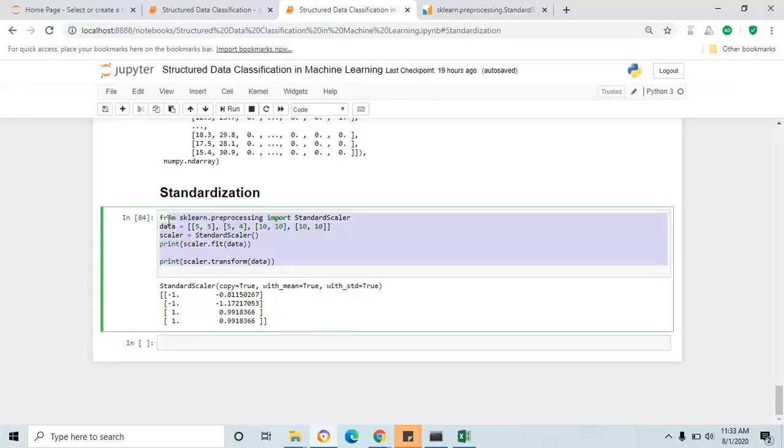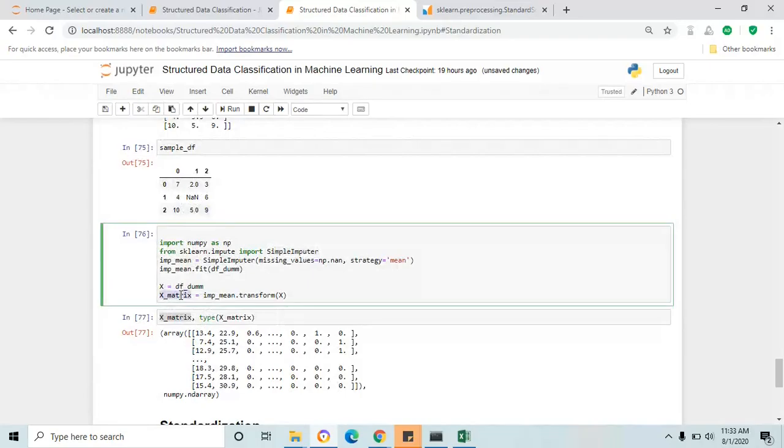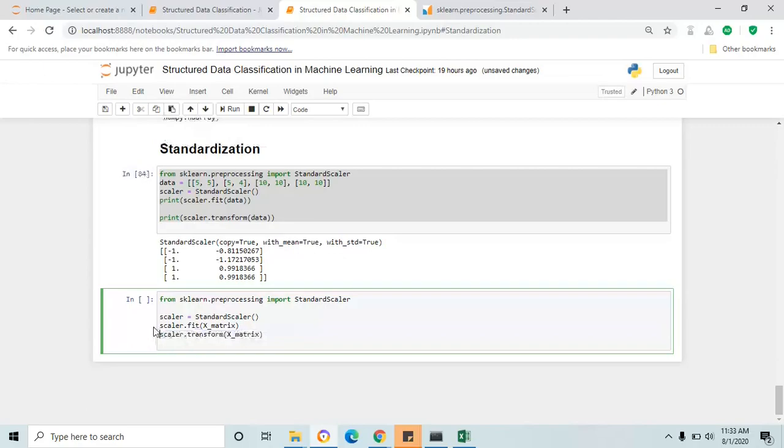Let's copy this entire code and paste it below for applying to our variable, which is X matrix, and cut this line because we are going to use our data frame X matrix, and paste and run it. You just cut this print statement and assign it to some variable.